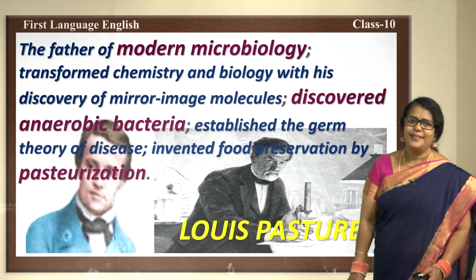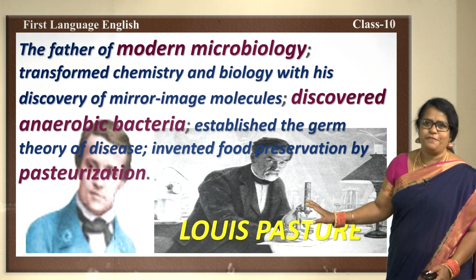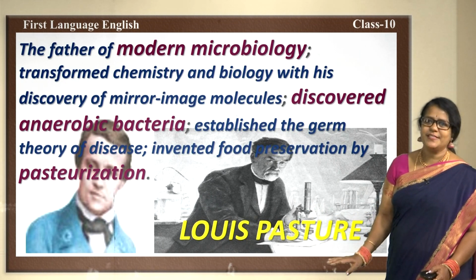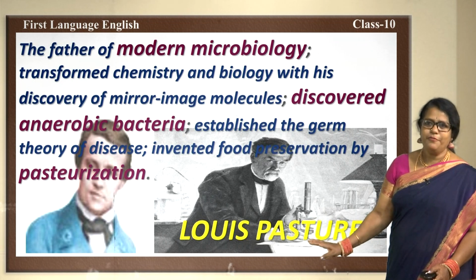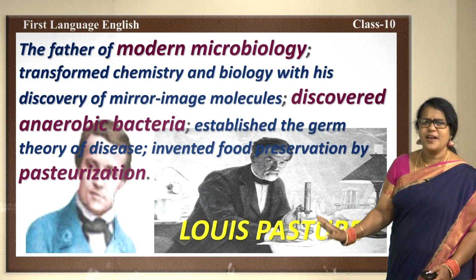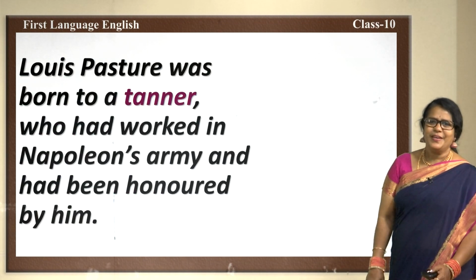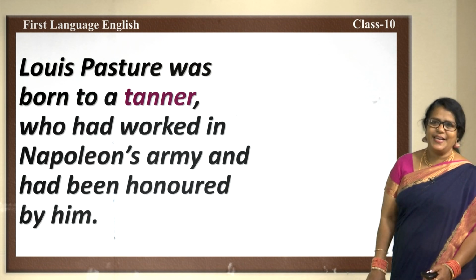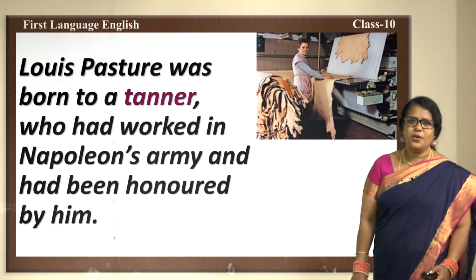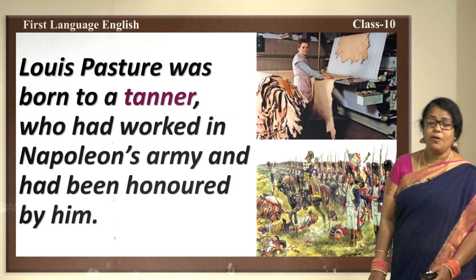And children, we are only going to look into the summary of Louis Pasteur's experiments and his discoveries and how he was helpful to the society, to save the society from harmful bacteria. Yes, here we go. Let's just look into the summary with the illustrations. Louis Pasteur was born to a tanner who had worked in Napoleon's army and had been honored by him.